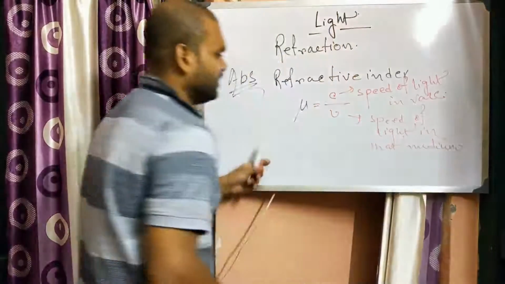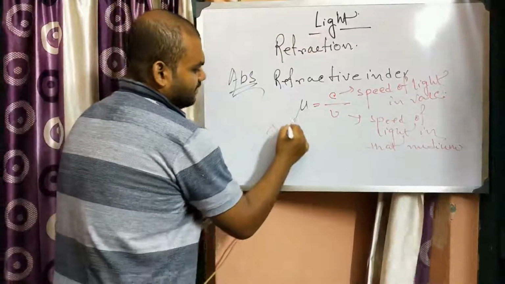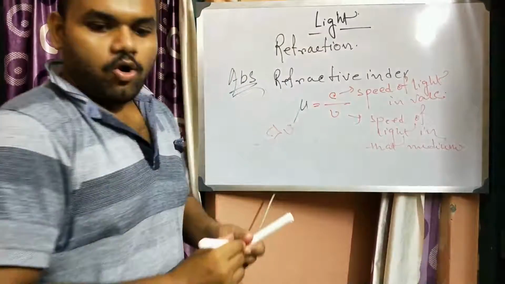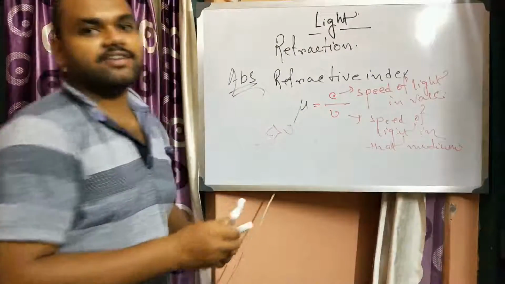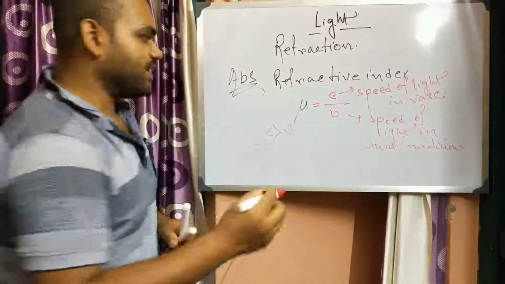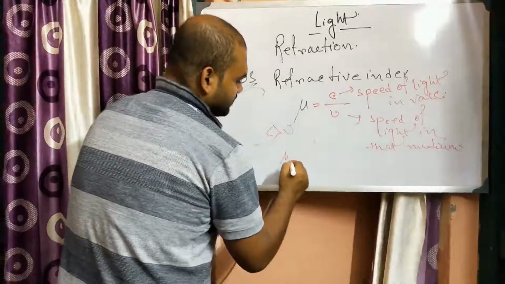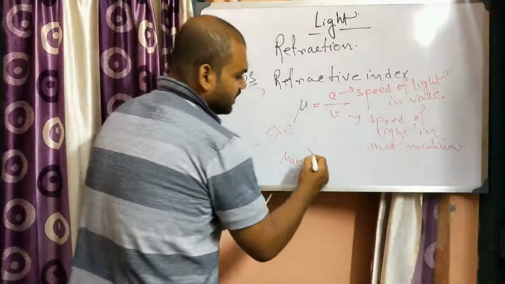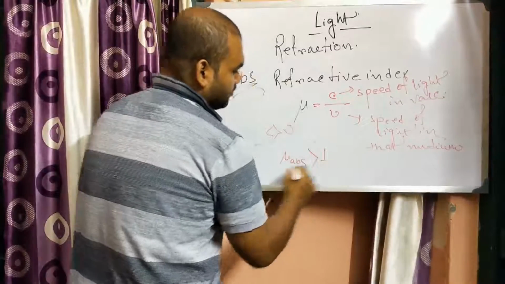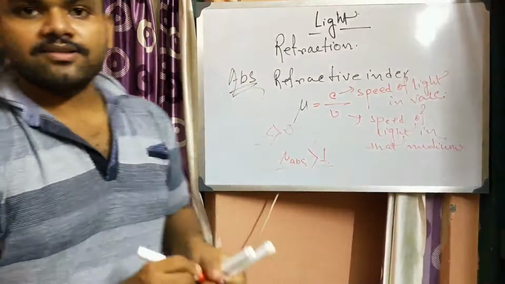And remember one thing, C is always greater than V. So that's why the absolute refractive index of any material is always greater than 1, because C is greater than V.